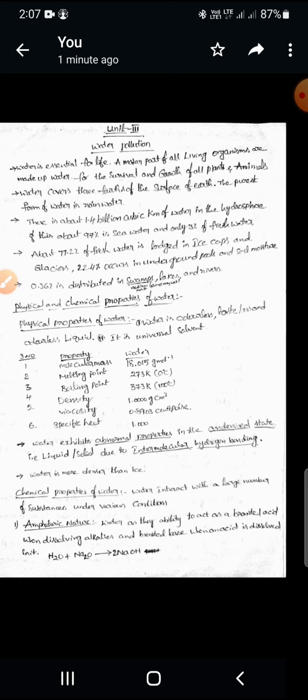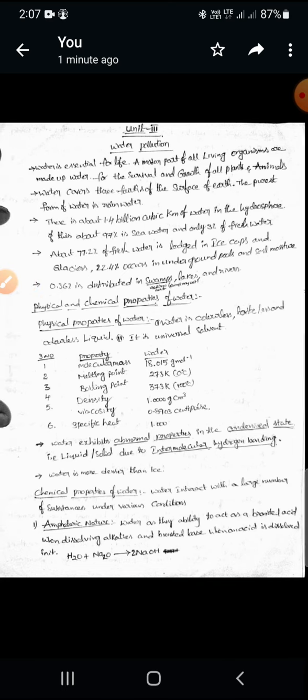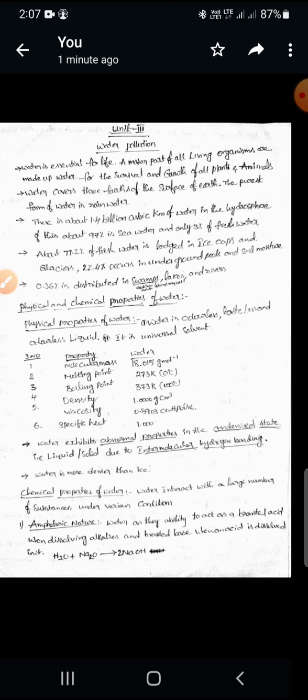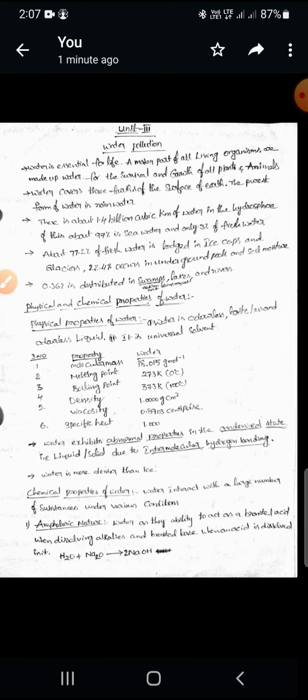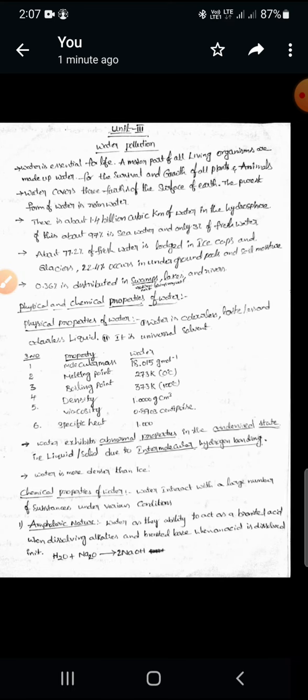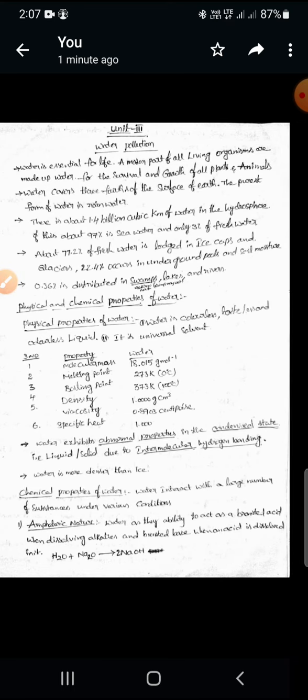Once again, the hydrosphere contains 1.4 billion cubic kilometers of water. Out of this, 97% of water is present in the seas. Only 3% is present as fresh water, which is what we are using.